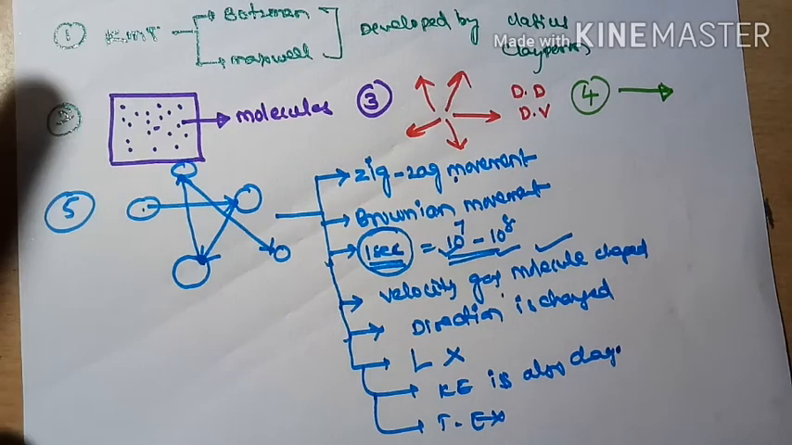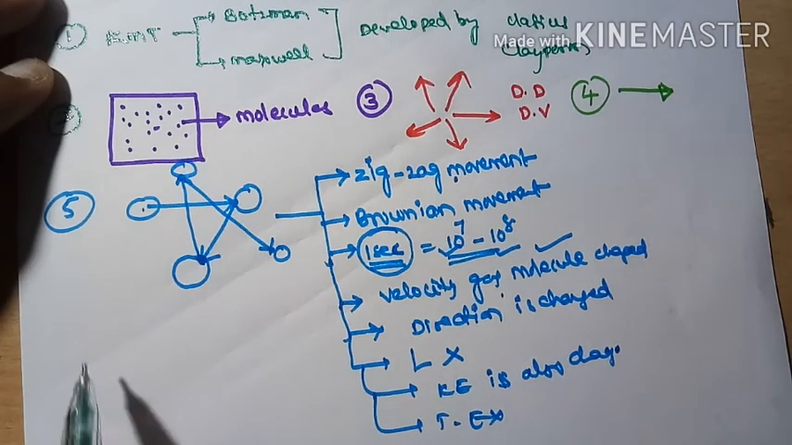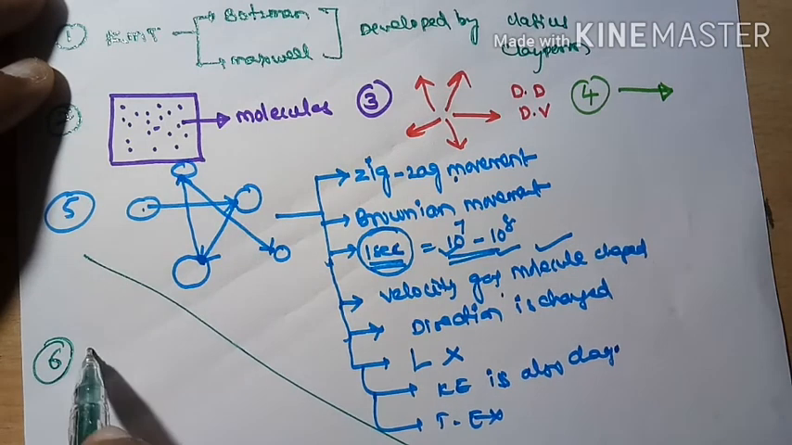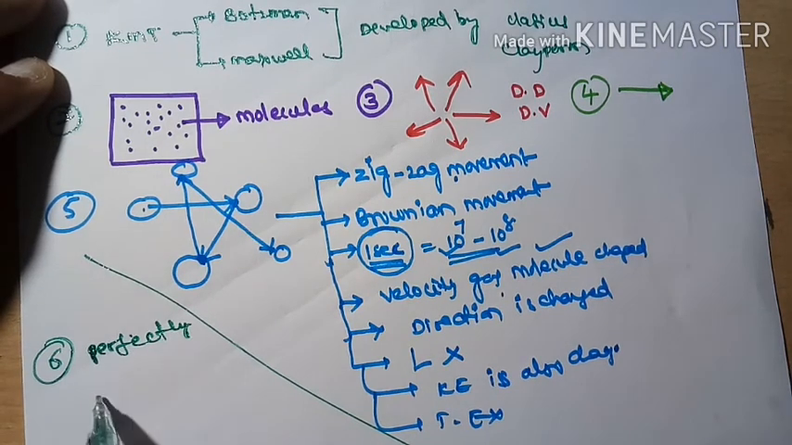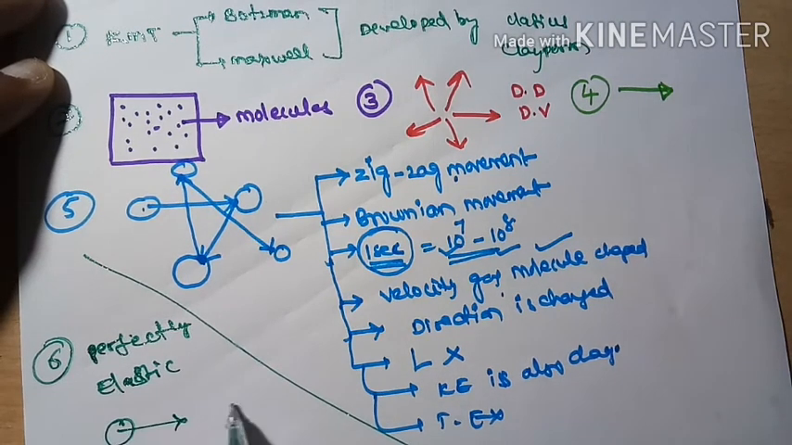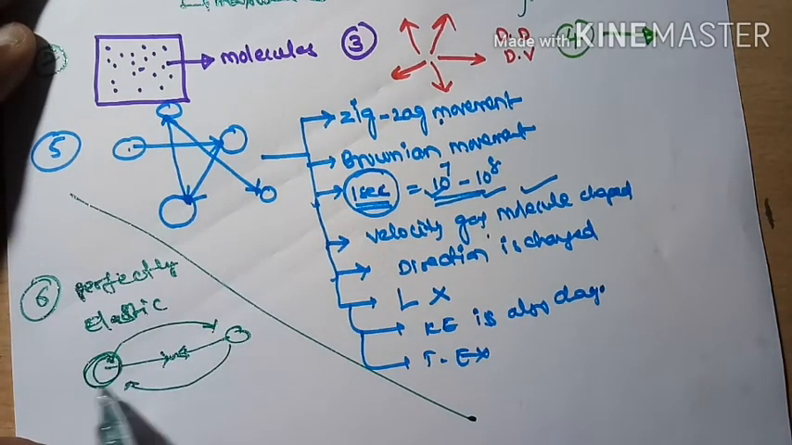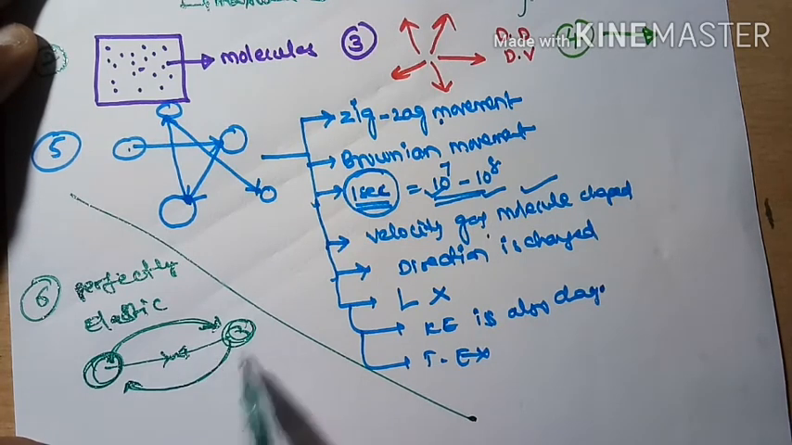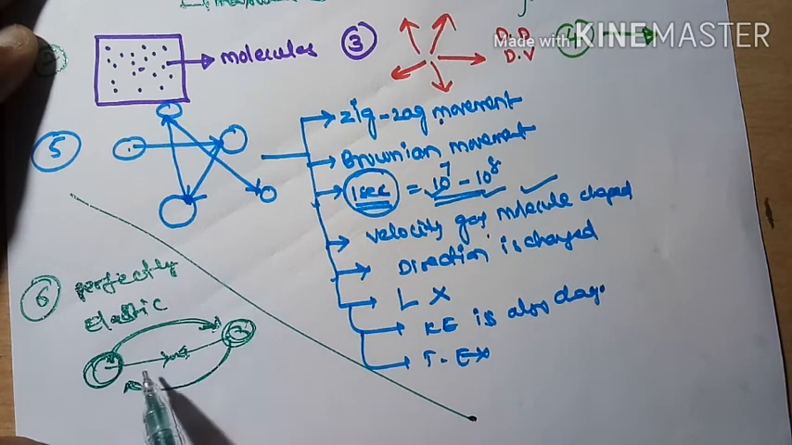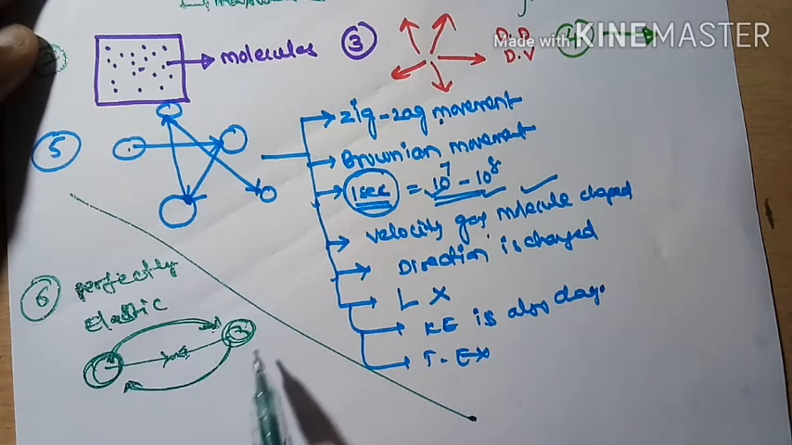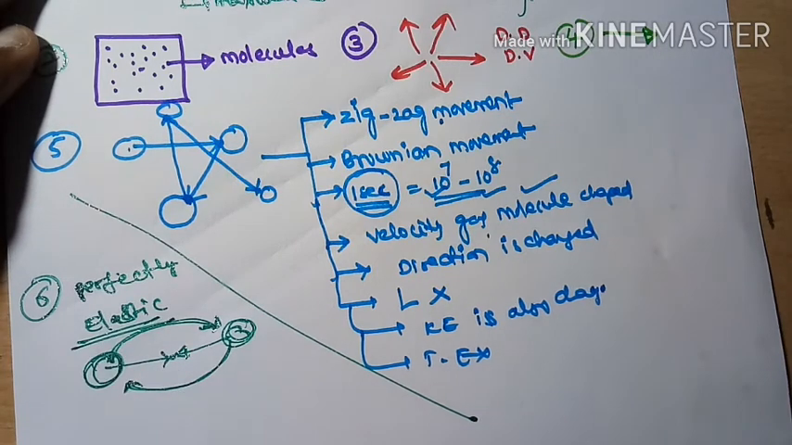So these collisions are perfectly elastic in nature. What is meant by the term perfectly elastic? In general, whenever gas molecules collide with each other, some energy is transferred from one molecule to another. But here, when these gas molecules collide with other gas molecules, the energy is not transferred. Such collisions are called perfect collisions or elastic collisions.